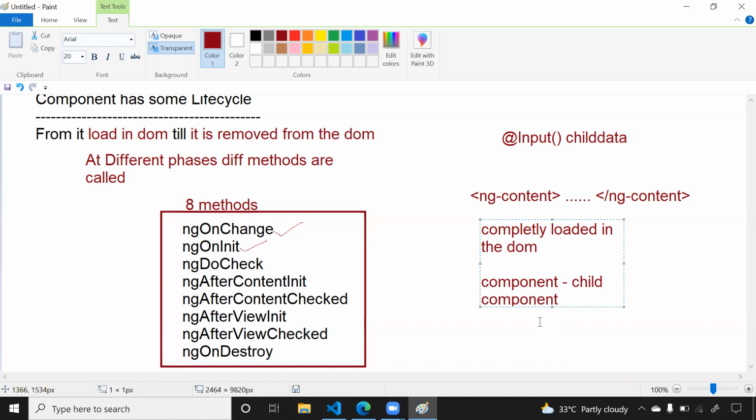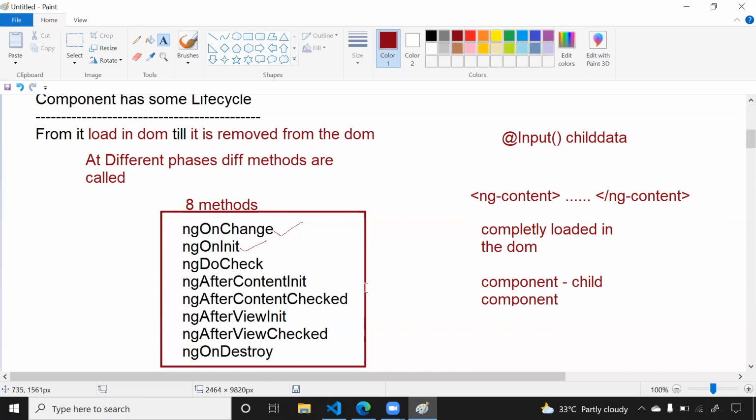Okay, in the same way, ngOnDestroy is called whenever you are going to remove your component from the DOM. So before removing your component from the DOM, ngOnDestroy is called. Before removing your component, if you want to perform certain operations, then you can write those operations in ngOnDestroy. When it comes to real time, you will get very rare chances to work on these lifecycle methods, but there are some lifecycle methods where you will be frequently working.